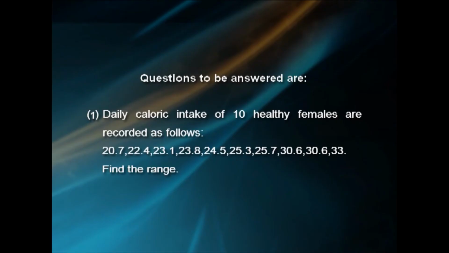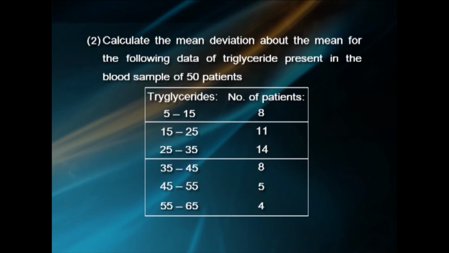Before moving to the next session, try to answer the following questions. 1. Daily caloric intake of 10 healthy females are recorded as follows: 20.7, 22.4, 23.1, 23.8, 24.5, 25.3, 25.7, 30.6, 30.6 and 33. Find the range. 2. Calculate the mean deviation about the mean for the following data of triglyceride present in the blood samples of 50 patients. Triglycerides 5 to 15, 15 to 25, 25 to 35, 35 to 45, 45 to 55 and 55 to 65. The corresponding number of patients 8, 11, 14, 8, 5 and 4.